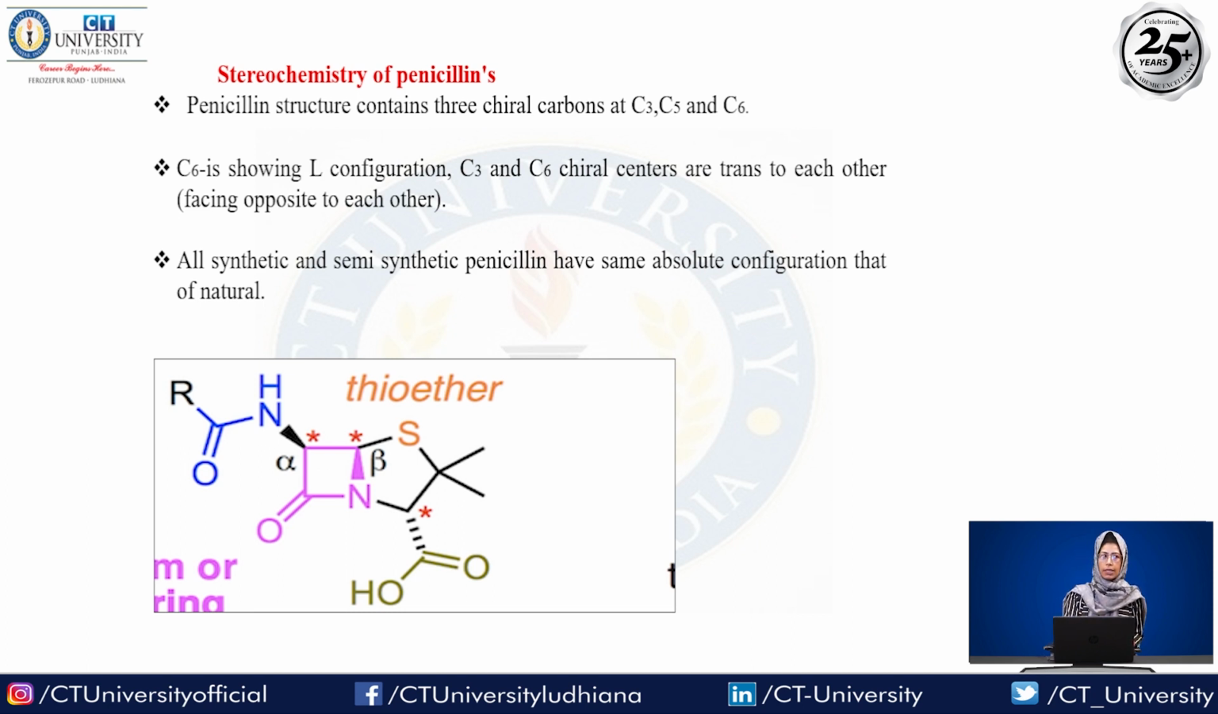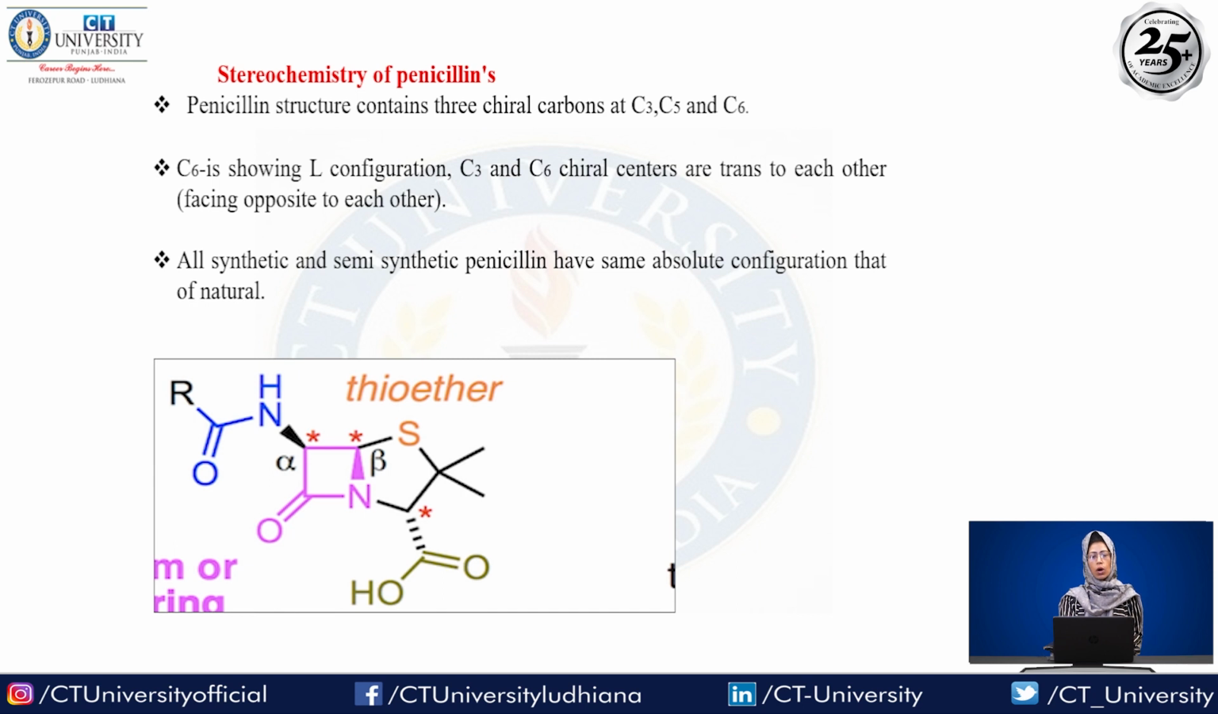So penicillin contains 3 chiral carbons at C3, C5 and C6. Here you can see the structure. In the C3 position we have a C, and it contains 2 methyl groups, a carboxyl group, an N, and with the C we have an H. So here you can say that is a chiral carbon. Why? Because it contains 4 different functional groups. So in penicillin there are 3 chiral carbons present, at C3, C5 and C6. C6 is showing the L configuration.